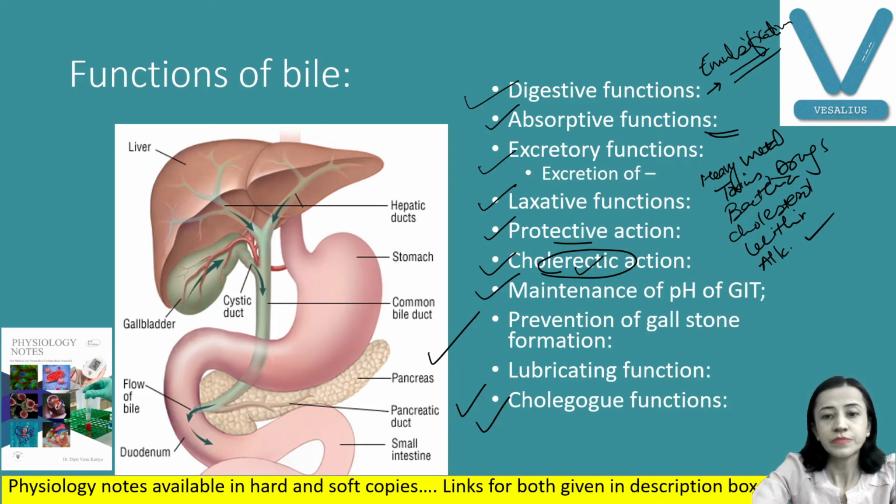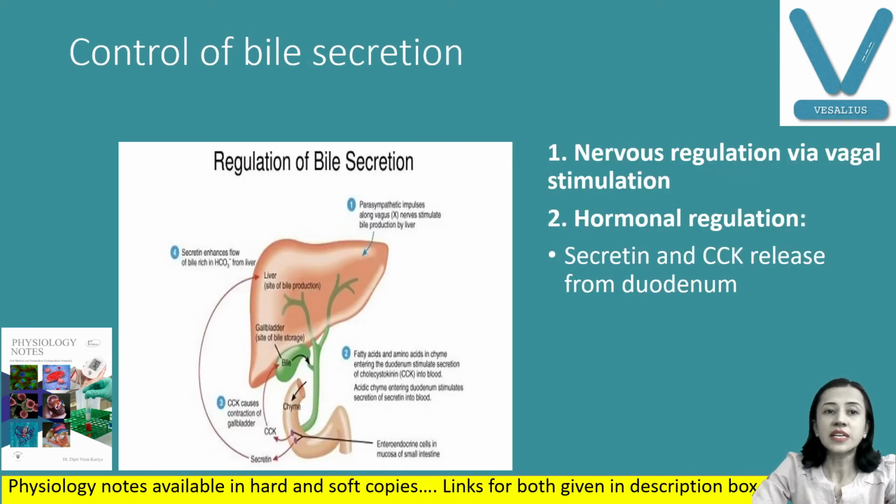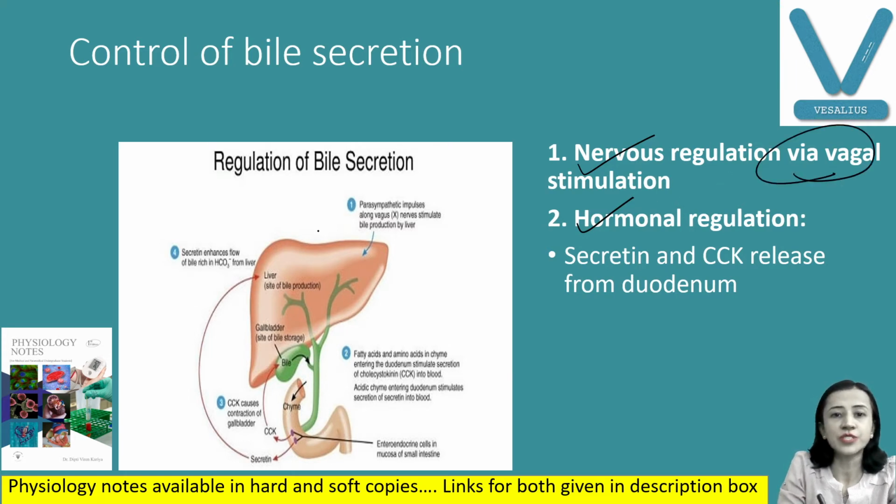Now, how is the secretion regulated? For the regulation of secretion of bile, we have two mechanisms. Number one is nervous and second is hormonal regulation. For nervous regulation, we have the vagus nerve. You can see here, parasympathetic impulses pass through the vagus nerve, and they stimulate the production of bile. Along with that, they cause contraction of the gallbladder, so release of bile is also influenced, and relaxation of the sphincter of Oddi here.